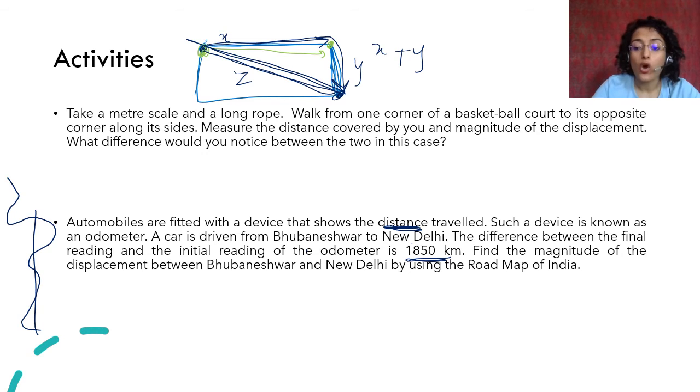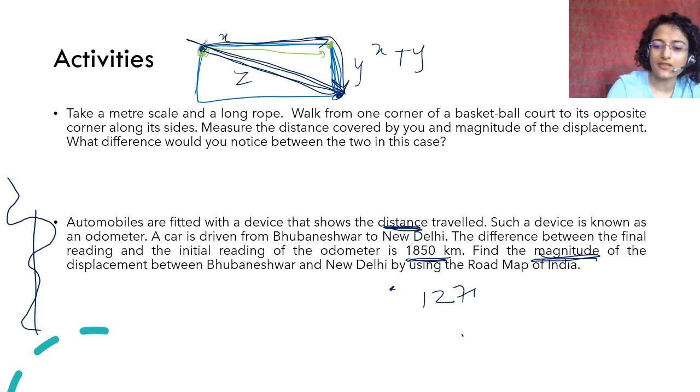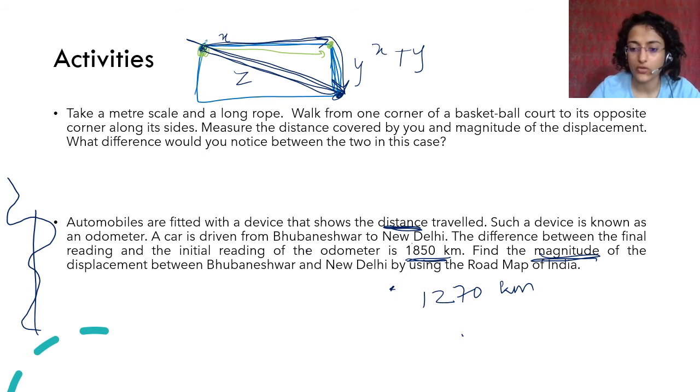Find the magnitude of displacement. Magnitude is the numeric value, not the distance. They are not asking for the direction. They are asking you about the numeric value of the displacement between Bhubaneswar and New Delhi using the road map. मैंने ये आपके लिए कैलकुलेट नहीं, I just searched on the net and I found out that the displacement, or the shortest distance, between Bhubaneswar and New Delhi is 1270 kilometers and about 600 meters, but you can consider it about 1270 kilometers or so.